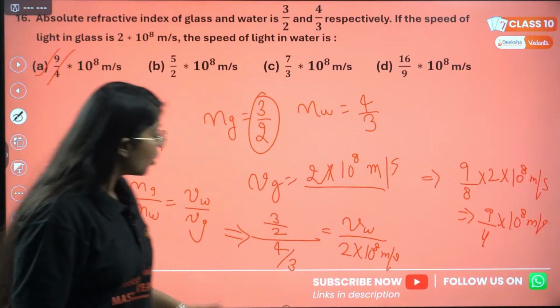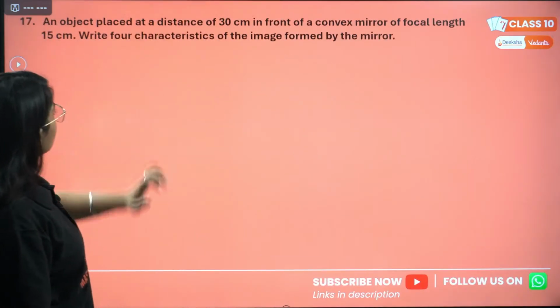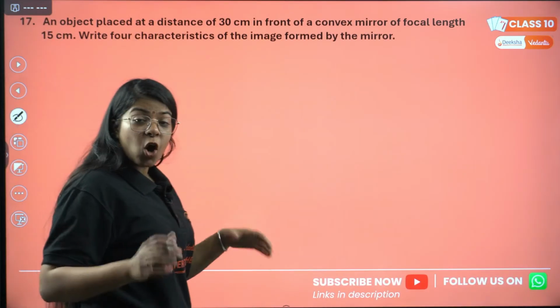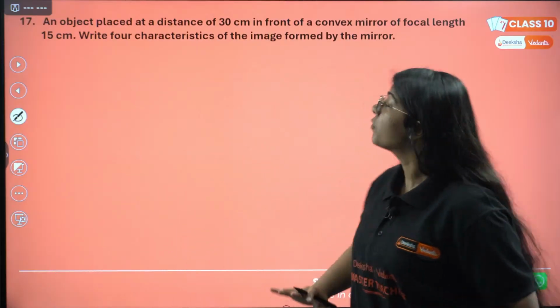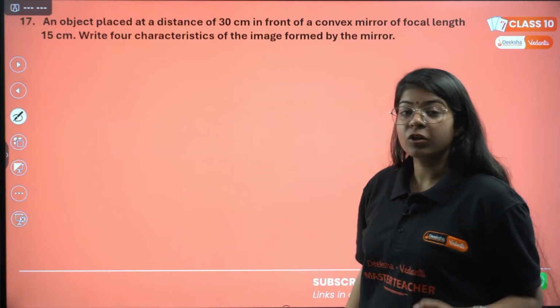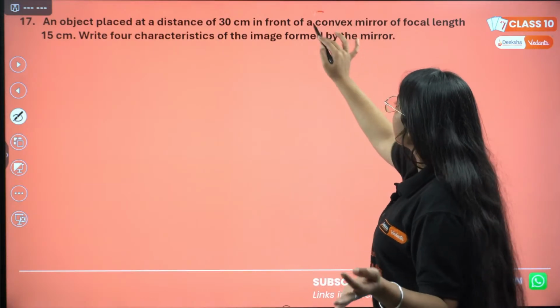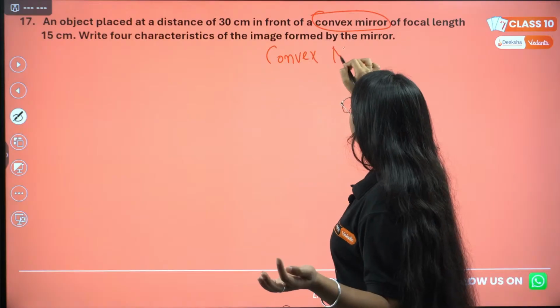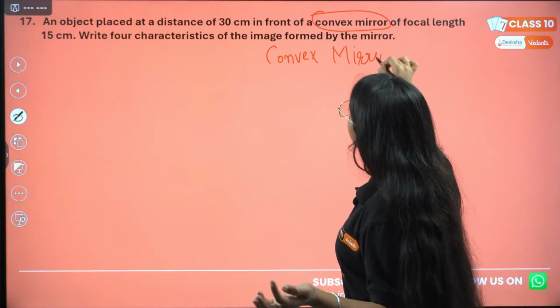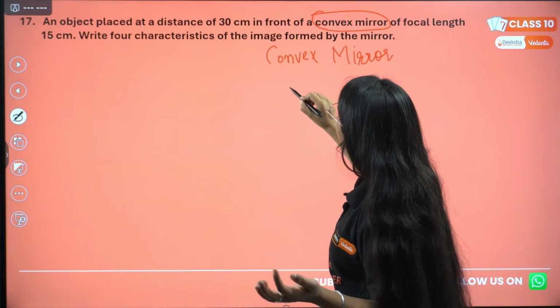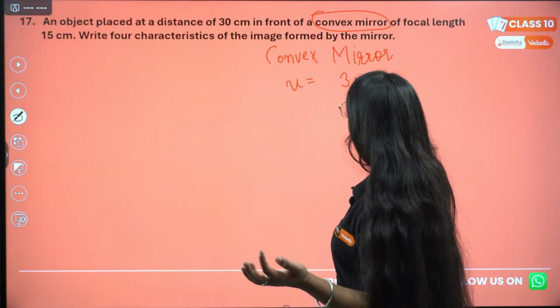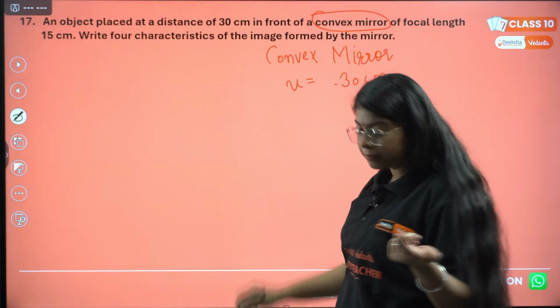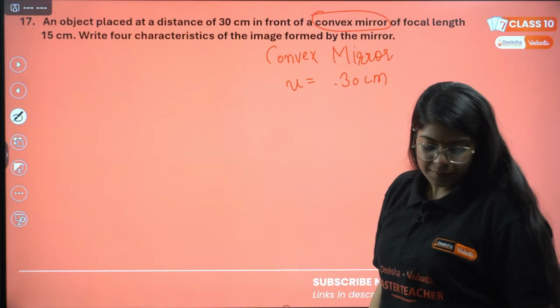Okay, moving on to the 17th question. It says an object is placed at a distance of 30 centimeter in front of a convex mirror. Very important, note the mirror that is given. This is a convex mirror. The object distance is 30 centimeter, and the object is always negative, correct?